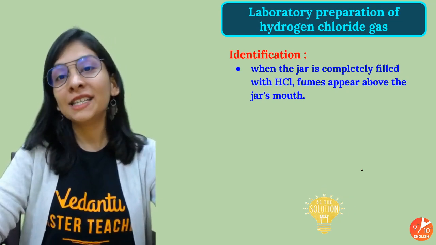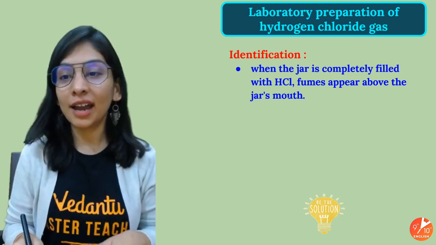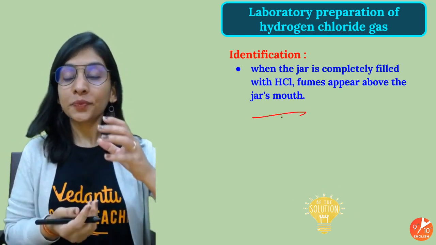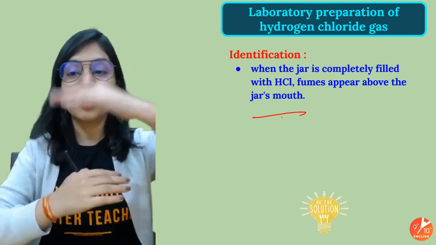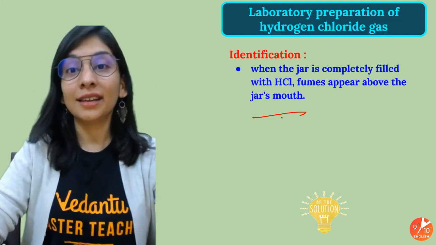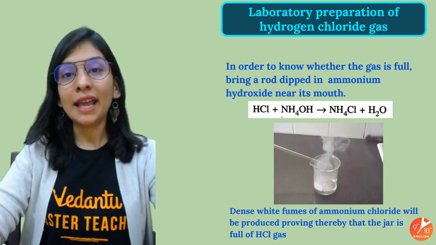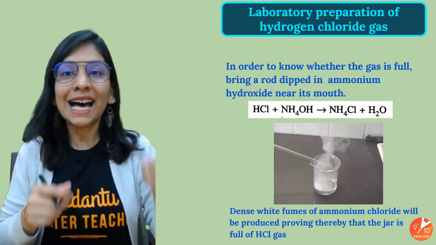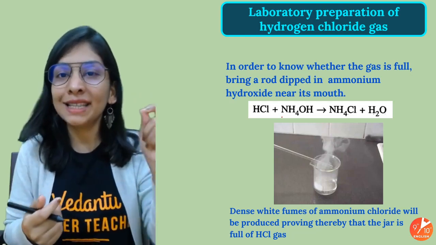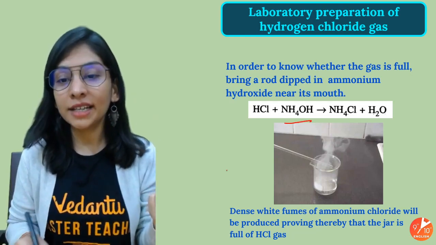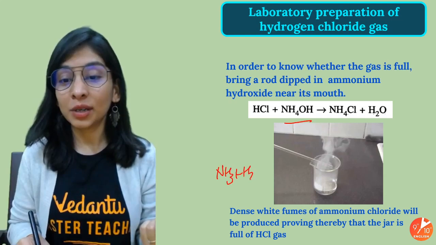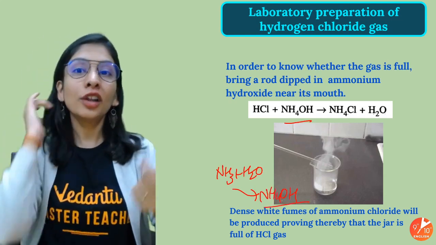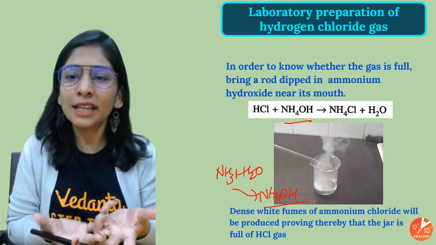Okay, how do we identify that HCl gas has filled the jar? When the jar is completely filled with HCl, fumes appear above the jar's mouth. There will be fumes over the jar's mouth, and then it is saturated enough with HCl. We can also check it by taking a glass rod dipped in ammonia solution, that is, ammonia with water, which gives NH4OH. I hope you know that, NH3 with H2O gives NH4OH. You got your ammonium hydroxide, you can say ammoniacal solution.